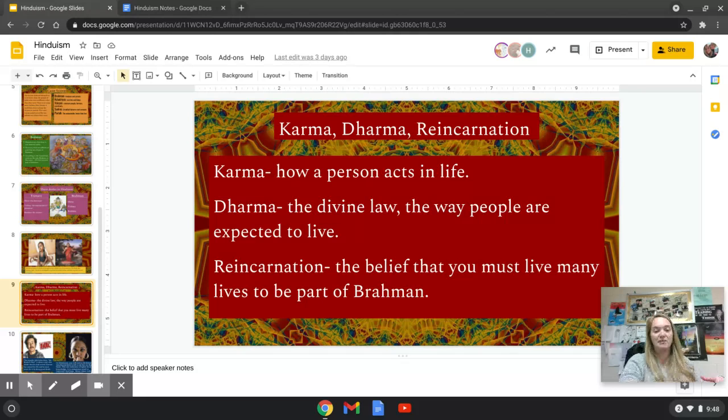And then reincarnation. I know that a lot of you may have heard of this. Whenever you die, you come back in another life as something else. This is reincarnation. It's a little bit different in Hinduism. This is the belief that you must live many lives to be part of Brahman. So they feel that when you die, you're reincarnated as someone else, but you have to live many lives to become part of Brahman, which is the top of the caste.